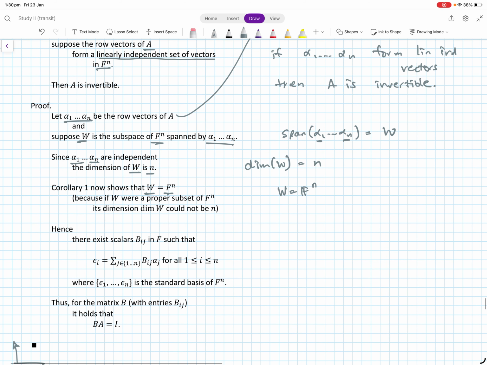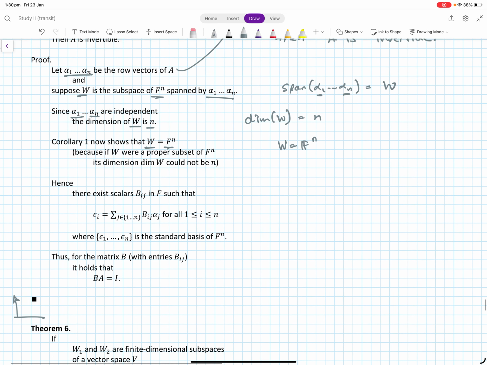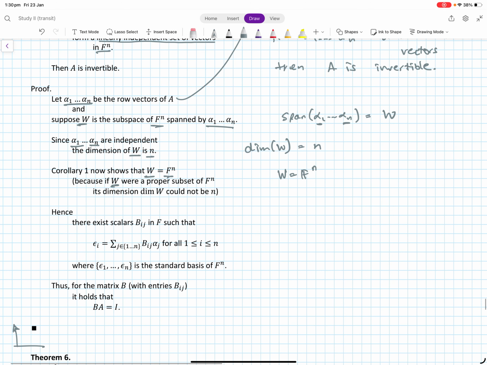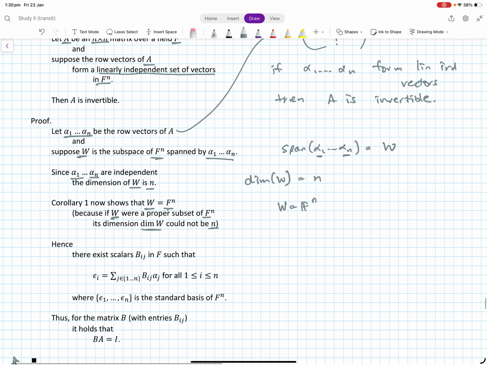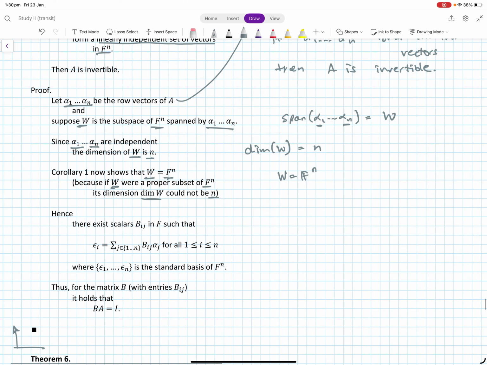Because otherwise, from the corollary, if W were indeed a proper subspace, then the dimension of W could not be n, right? Because we just argued that if you have a proper subspace, then the dimension will be strictly smaller. And that's what corollary 1 said. Okay, so this is fine.